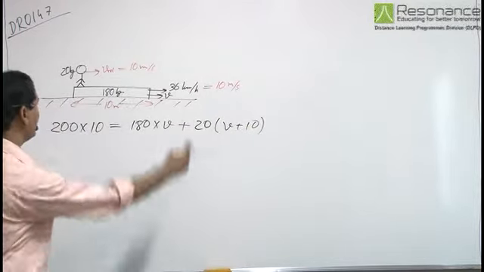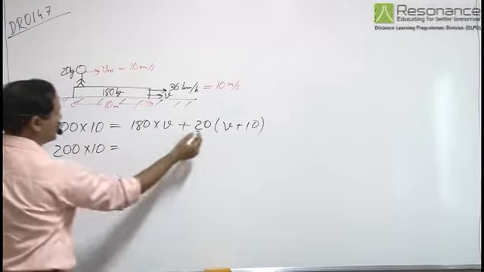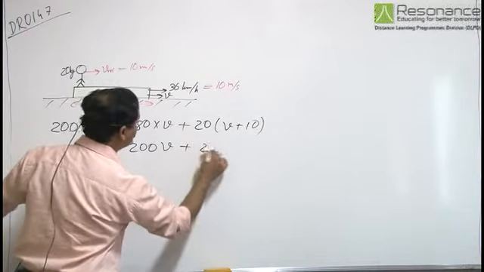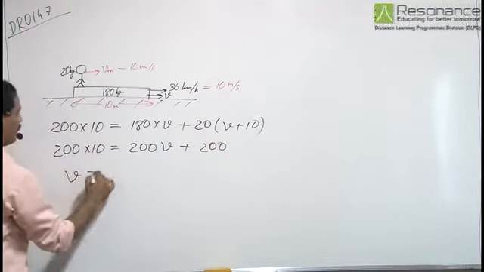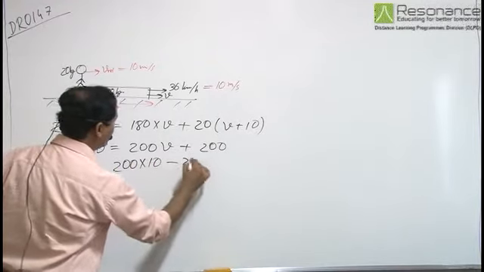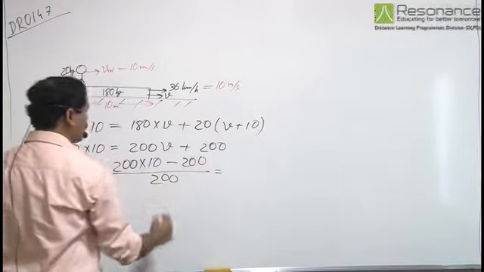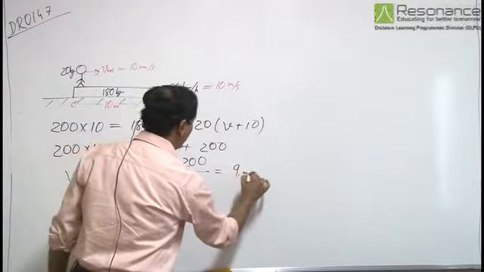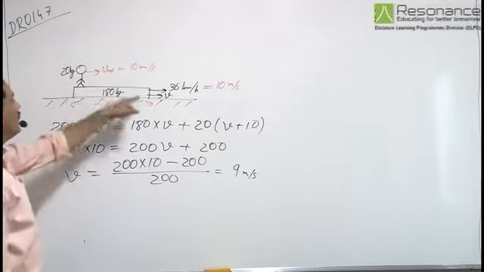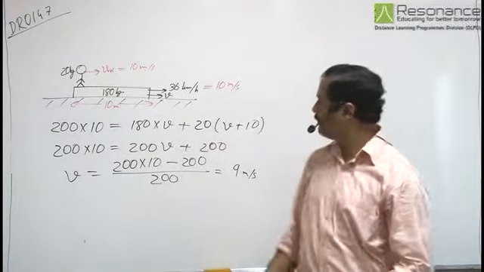So from here we have 200 into 10 is equal to 200v plus 200, or v is equal to (200 into 10 minus 200) by 200, that is equal to 9 meter per second. So when the boy starts running, the velocity of the trolley is 9 meter per second.